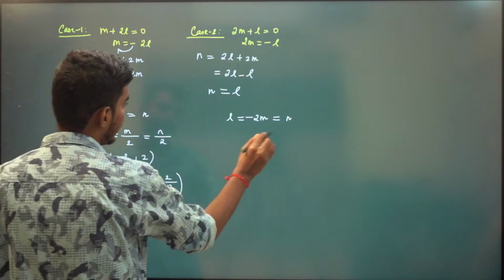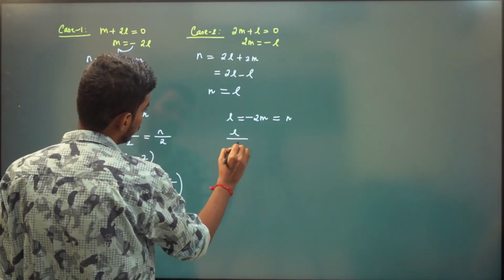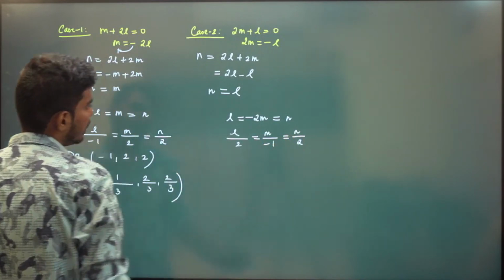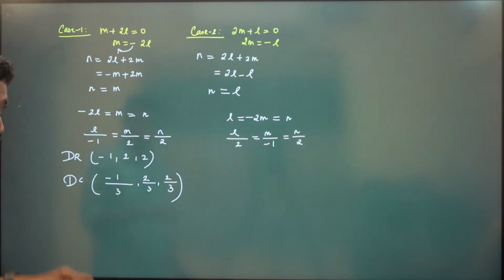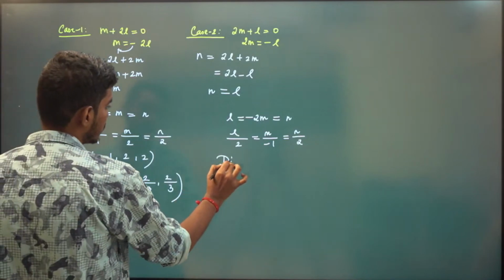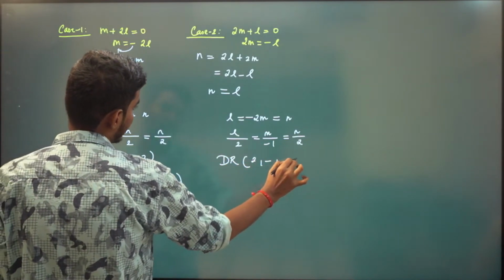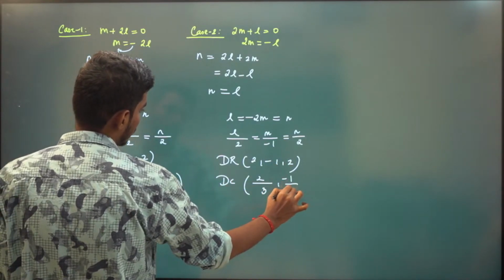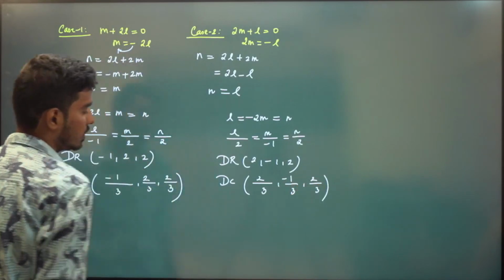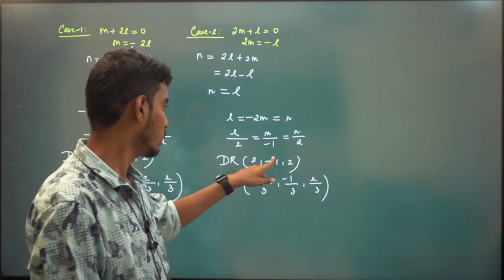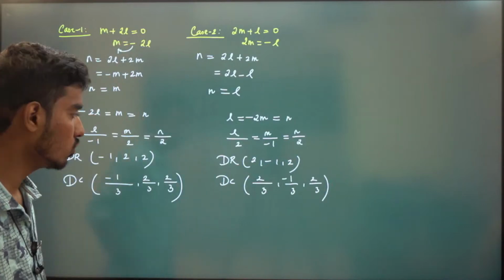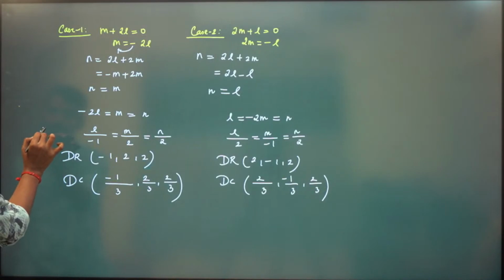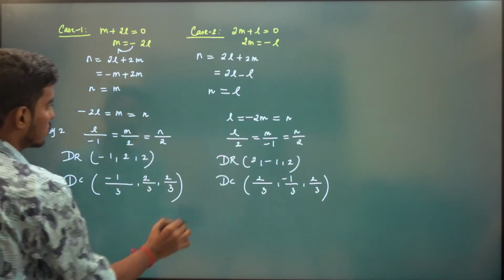So divide by 2. Divide by 2. So therefore this direction ratio is 2, minus 1, 2. So the direction cosine will be 2 by 3, minus 1 by 3, 2 by 3, right? So 2 divided by root of 2 square plus 1 square plus 2 square, so it will be root 9, and root 9 is 3. Here I am dividing by 2, here also I am dividing by 2.